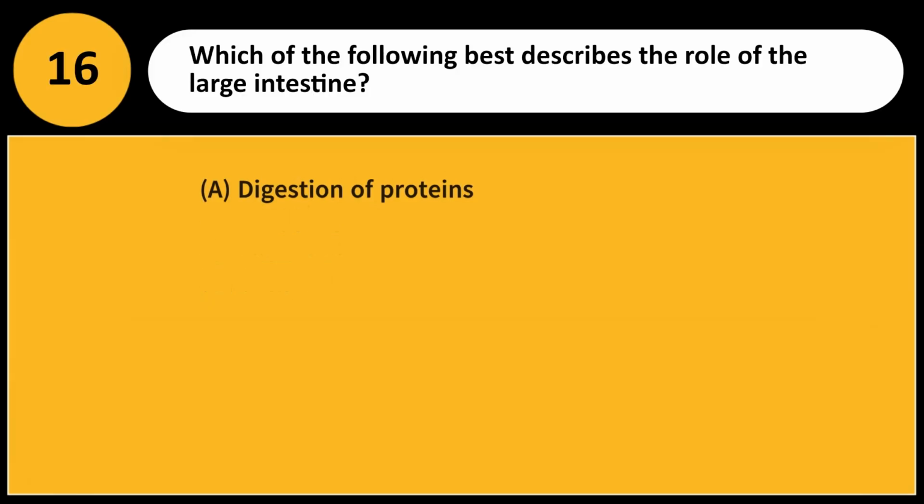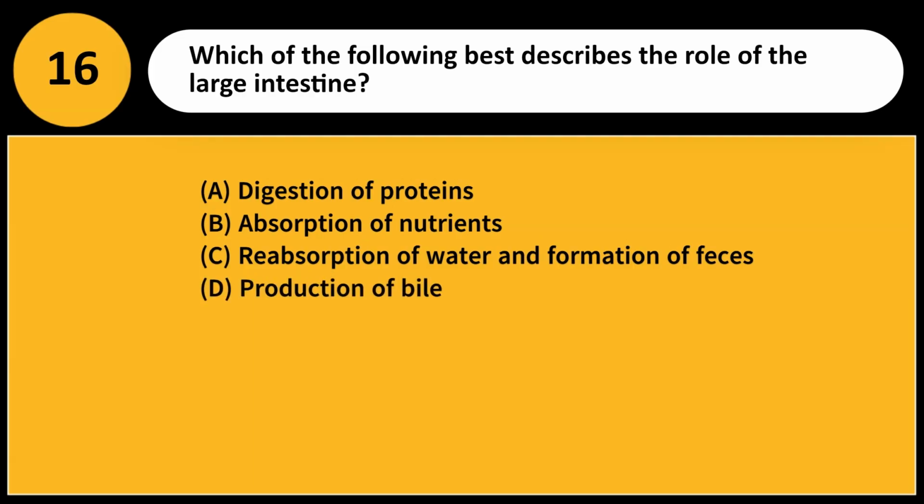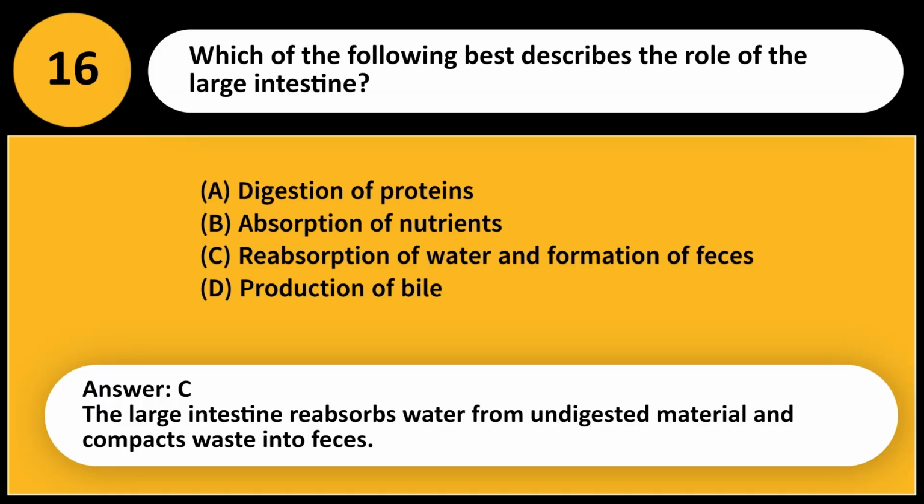Which of the following best describes the role of the large intestine? A. Digestion of proteins. B. Absorption of nutrients. C. Reabsorption of water and formation of feces. D. Production of bile. Answer, C. The large intestine reabsorbs water from undigested material and compacts waste into feces.